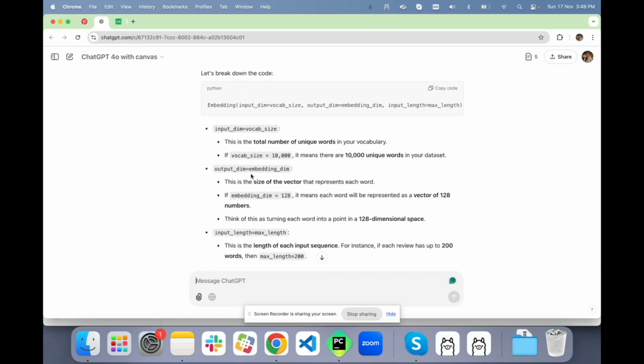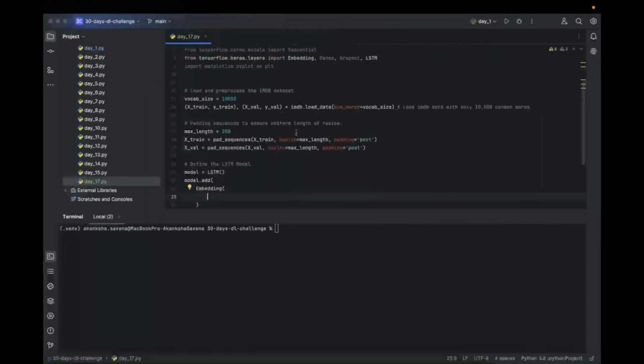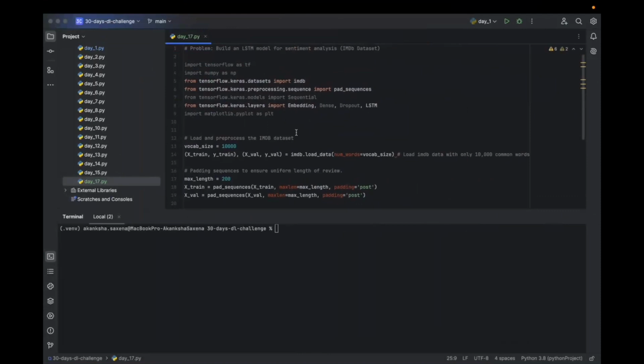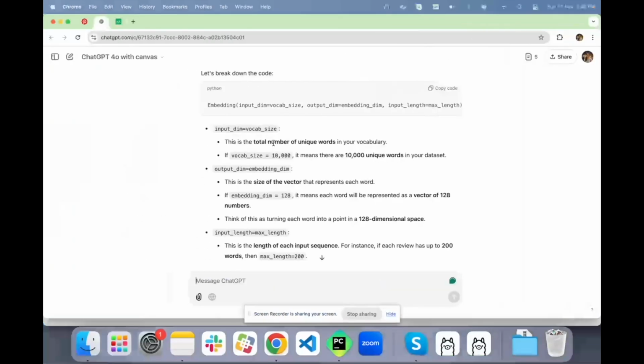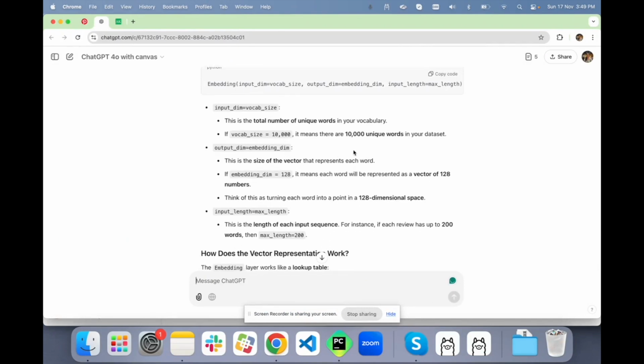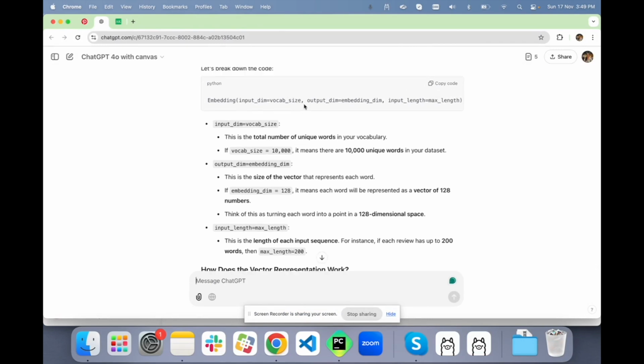How does it work? So, this is the total number of unique words in your vocabulary. How many unique words do we have? We have already specified the vocabulary size. Where else have we used it? We used it when we were loading the data. There also we had specified 10,000 as the vocabulary size we are going to go ahead with. If the vocabulary size is 10,000, it means there are going to be 10,000 unique words in my data set.